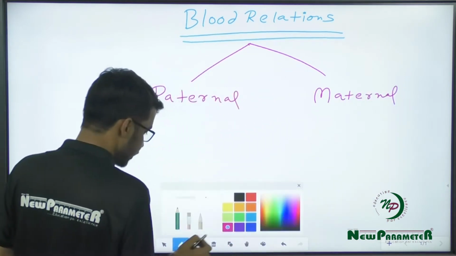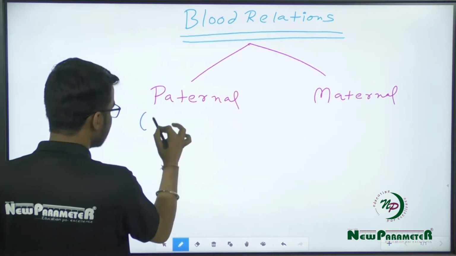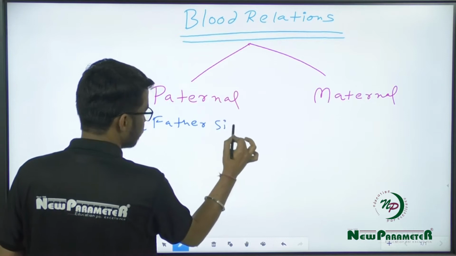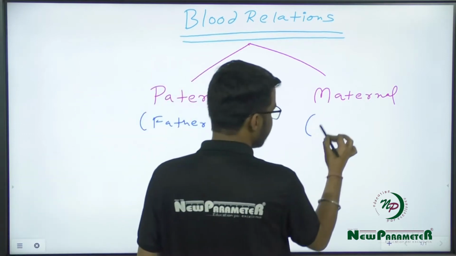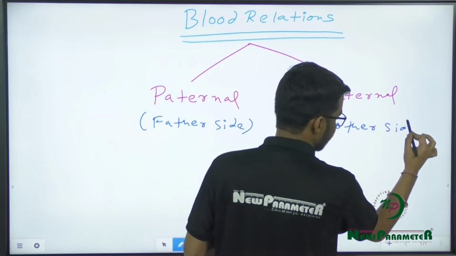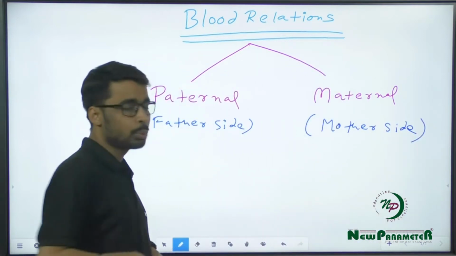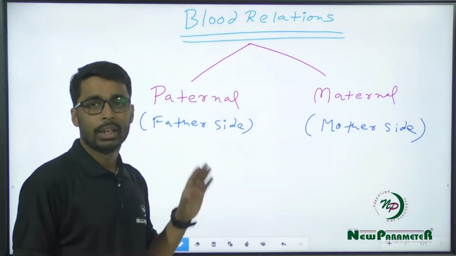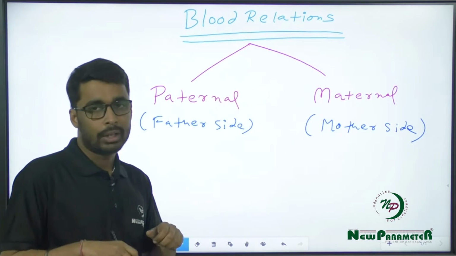Now, paternal relation is from your father's side and maternal relation is from your mother's side. Now, in these two relations, there would be relatives that would be coming and be called your blood relatives.